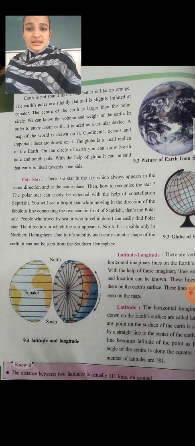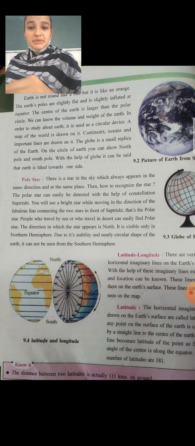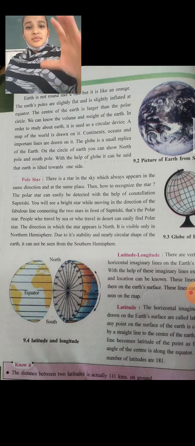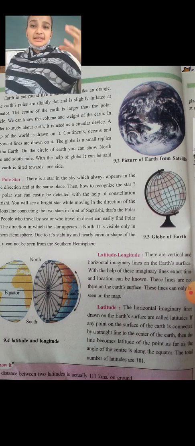Here in the picture, see the north pole and the south pole, and between them is the equator. The poles are flat compared to the equator. The center of the earth is larger than the polar circle.